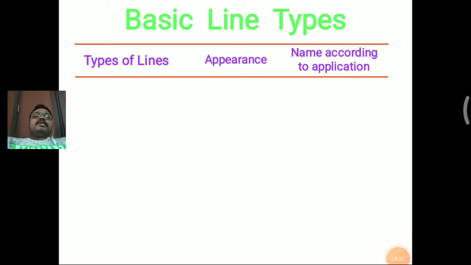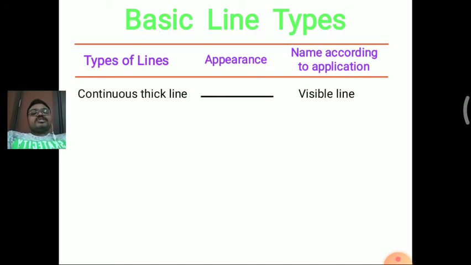Next one is the types of basic line types. First is the type of line, next its appearance, and then the name according to its application. The first one is the continuous thick line, that is a regular line. The appearance of the continuous thick line is a thick linear line, a normal line, and the name according to the application is visible line. So that is a visible line in a drawing.